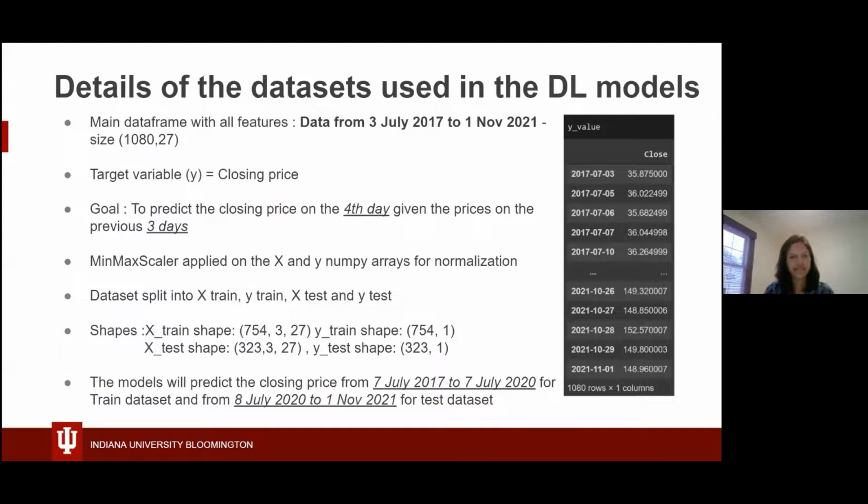The final data set is a combination of all the features which I talked about before, and the date range comes out to be from July of 2017 to November of 2021. The goal of the project is to predict the closing price on the fourth day, given the data on the first 3 days. The data has been normalized using min-max scaler to bring it in the same range from 0 to 1. And we have the X-train, Y-train, X-test, and Y-test data frames finally, and these are the sizes of the data frames.